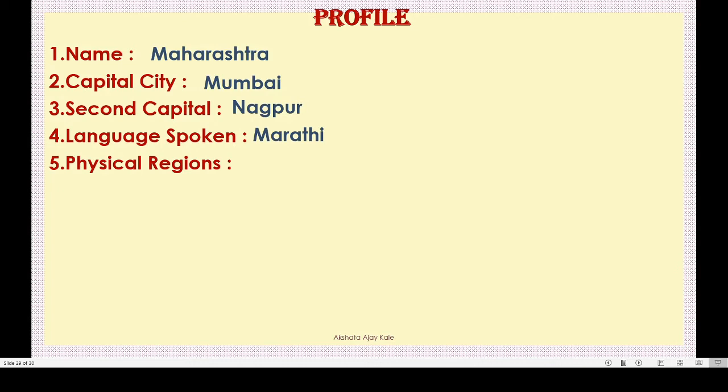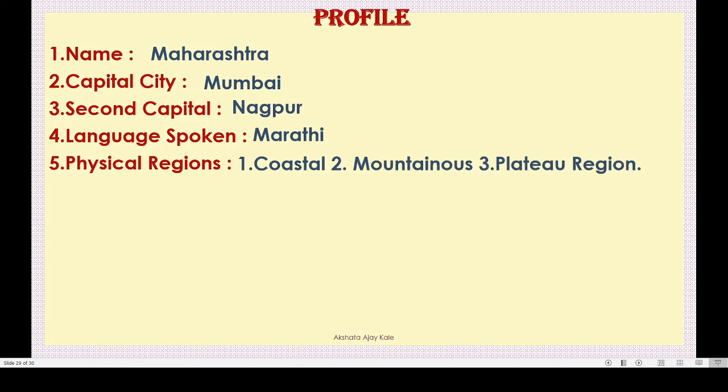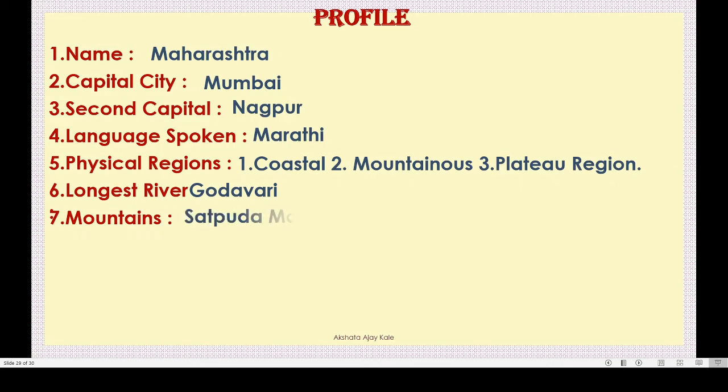Then physical regions. We have learnt about this in the first part. Physical regions. Yes. Number 1, coastal region, then mountainous region and plateau region. Isn't it? Good. Next thing is longest river. Yes, Godavari is the longest river. Next one is mountains. There are 2 types of mountains, correct? Yes. Satpura mountain and Sahyadri mountain.